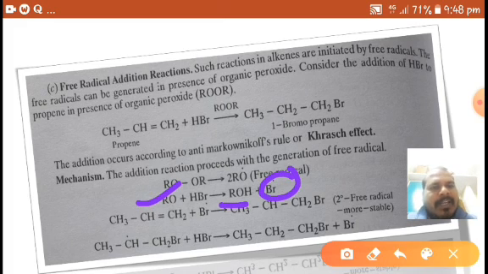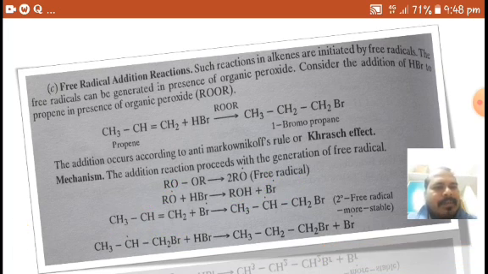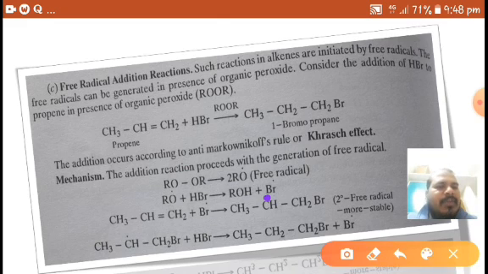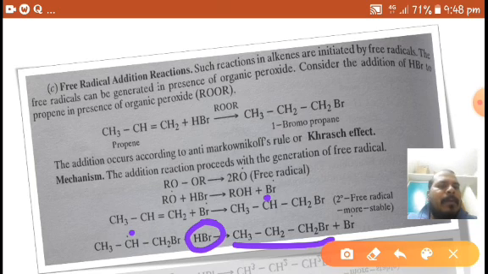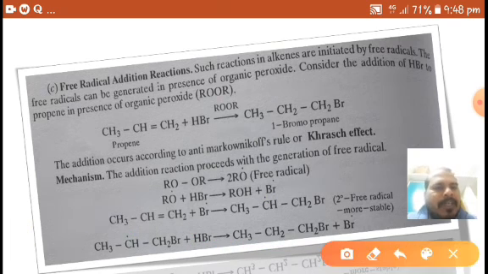This Br free radical reacts with the alkene and forms a free radical again, a stable free radical, and this stable free radical reacts with HBr again and forms 1-bromopropane, right? So why did I say it is a stable free radical? It is a secondary free radical.